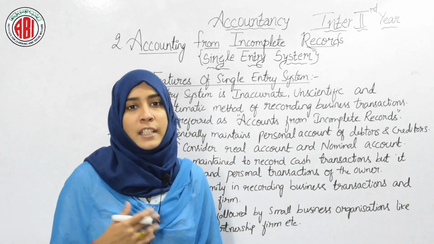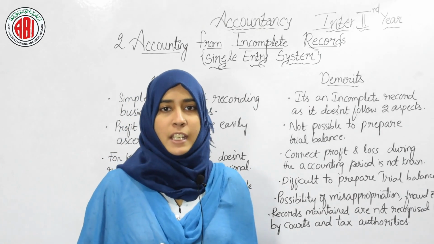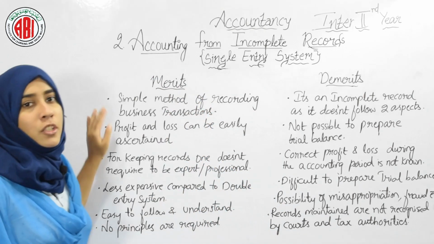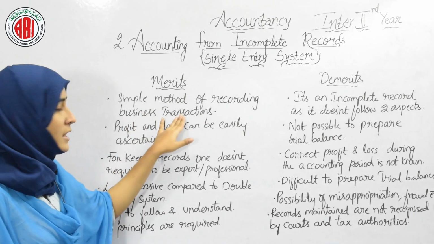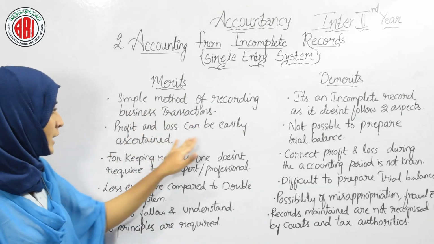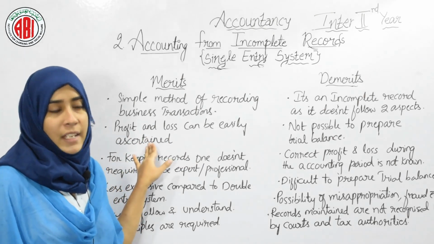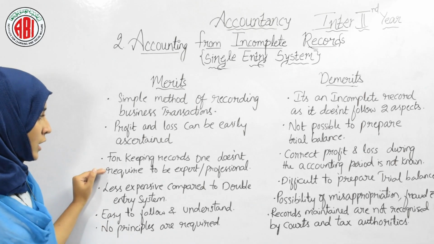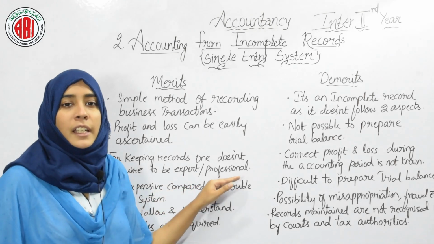Now let's see what are the merits and demerits of single entry system. Single entry system is a simple method of recording business transactions. This method is very simple, and here profit and loss can be easily ascertained. For keeping records, one doesn't need to be an expert or professional.